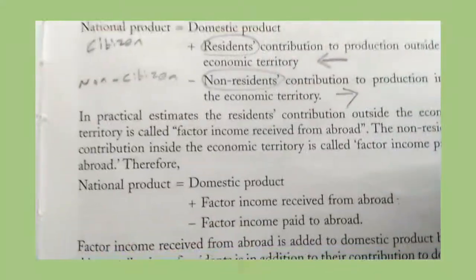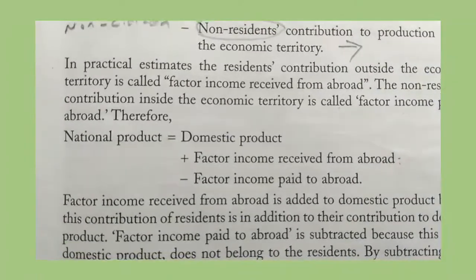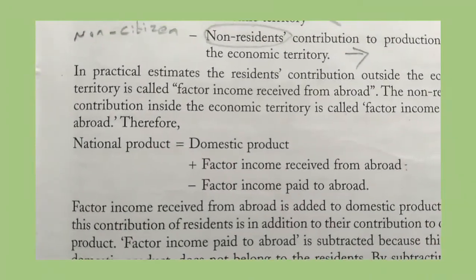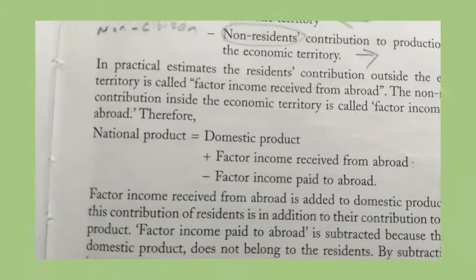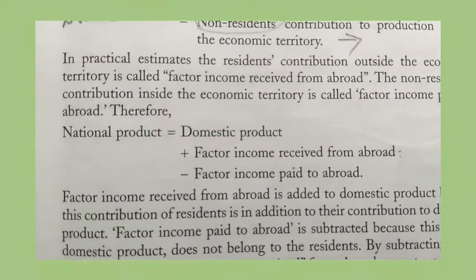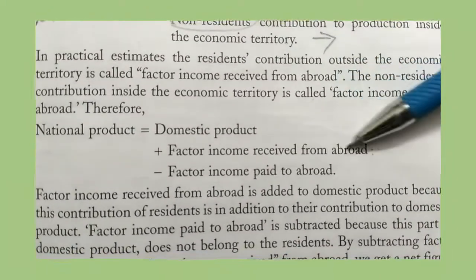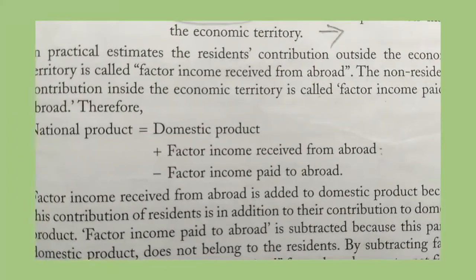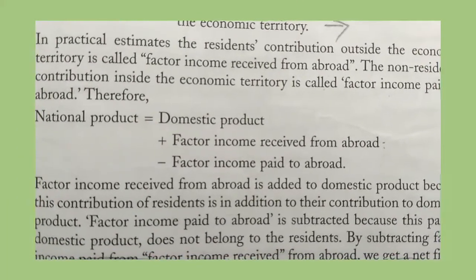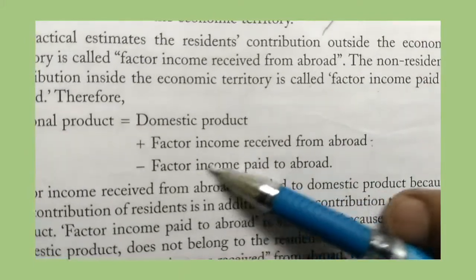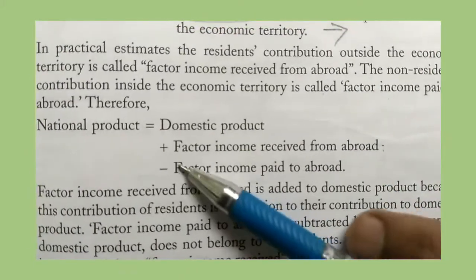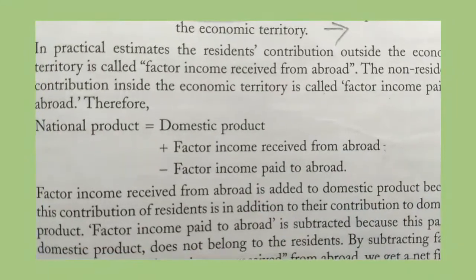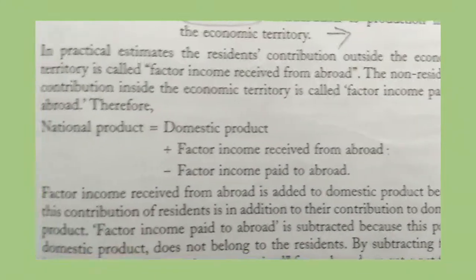Okay, look here. In practical estimates, the resident's contribution outside the economic territory is called factor income received from abroad. The non-resident contribution inside the economic territory is called factor income paid to abroad. The factor income paid to abroad, we have to subtract that. Factor income received from abroad is added.